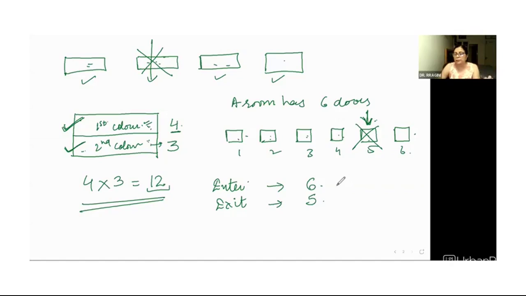Now the question is not telling you that you have to do multiplication or addition. He has to enter through one door and he has to leave. That means "and" is there, he has to perform both the functions, right? In how many ways can he do this? He can have 6 choices to enter and 5 choices to leave. So the whole operation, both the jobs, can be done in 30 different combinations or 30 different ways, right? So both of these were examples of multiplication, right?